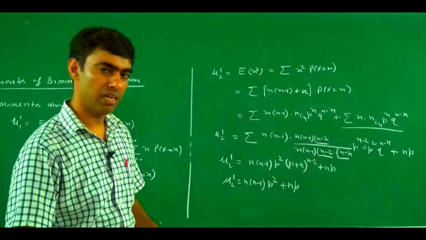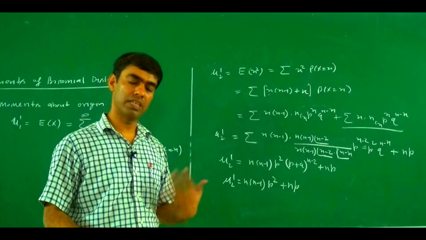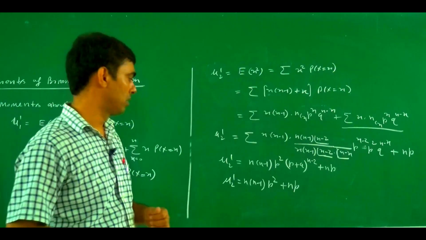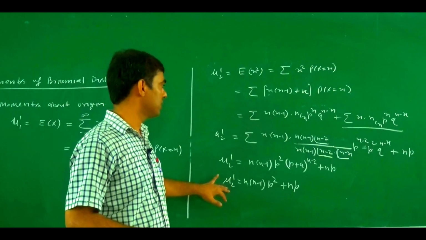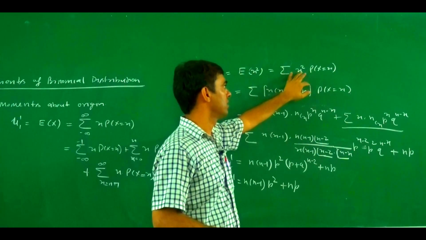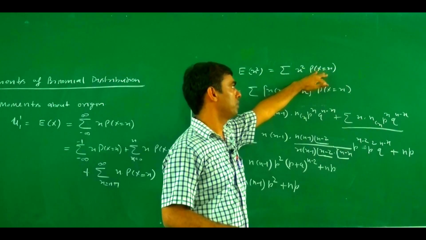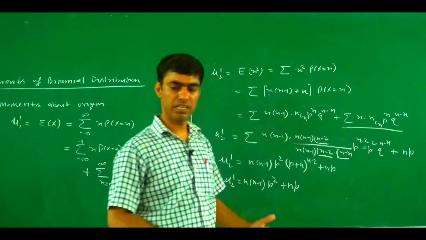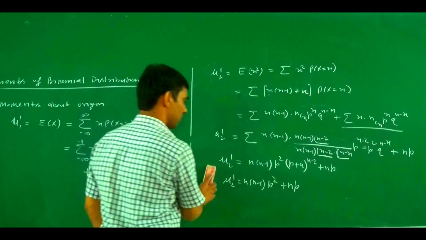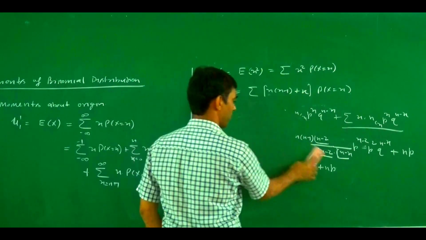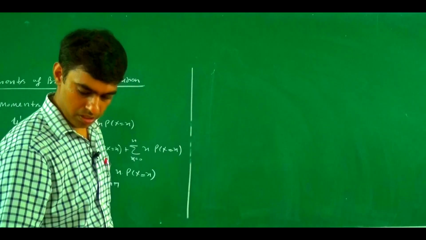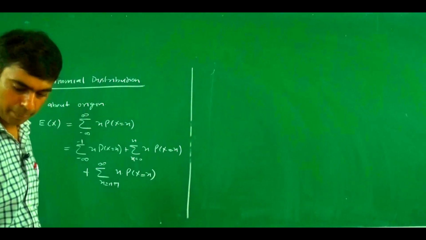Next, I am not going to derive mu 3 dash and mu 4 dash. Directly we write the values of mu 3 dash and mu 4 dash. Then we find the values for mu 2, mu 3, mu 4. So mu 2 dash is this one. In a similar manner, mu 3 dash is the expected value of x cube, summation of x cube times probability of X equal x, and we simplify in this manner. Now we summarize this.